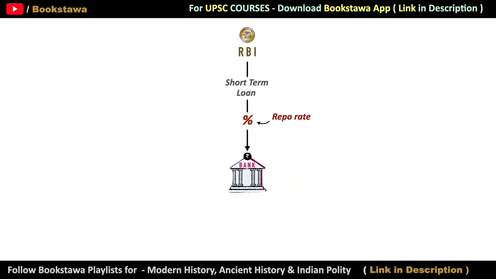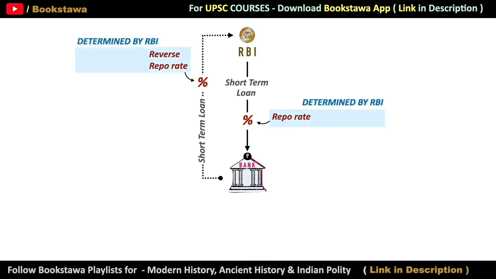Let us concentrate only on short-term loans for now. We saw that when banks take a short-term loan from RBI, the interest rate charged by RBI for it is repo rate. But its opposite case is where banks give a short-term loan to RBI, or rather park their surplus amount with RBI. In this case, RBI gives interest to the banks, and this interest rate is called reverse repo rate. And the amazing thing is that whether it is reverse repo rate or repo rate, both these interest rates are determined by RBI itself. And through both these interest rates, RBI controls the liquidity of banks.